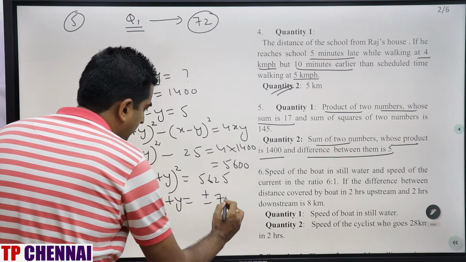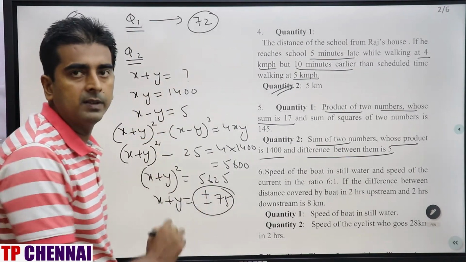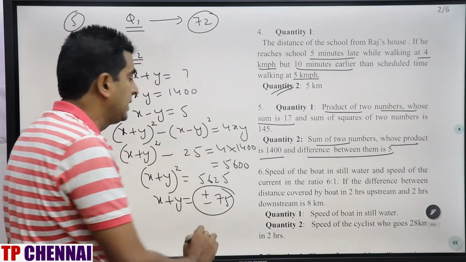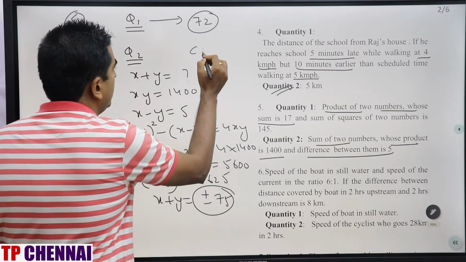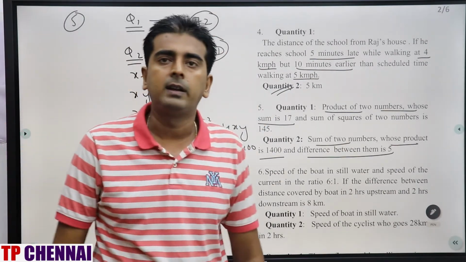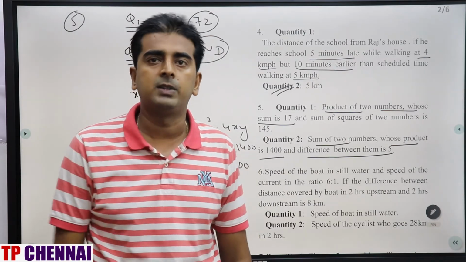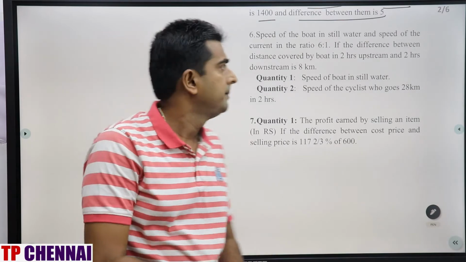Plus or minus 75. Now when you compare 72 with plus 75, 75 is greater. 72 with minus 75, quantity 1 is greater. That means my answer is nothing but C and D, or quantity 1 is equal to quantity 2. These two will be in a single option. Clear? Now we will see question number 6.